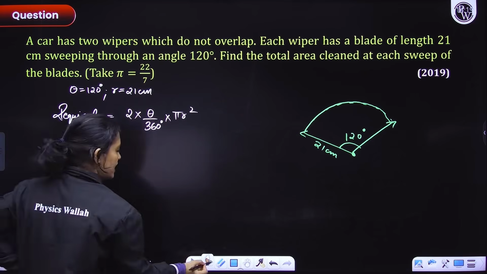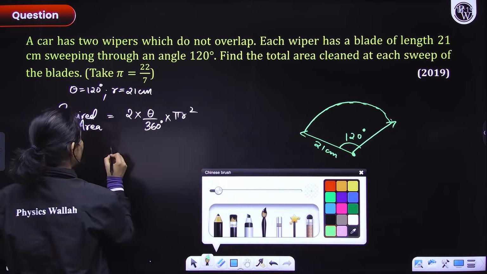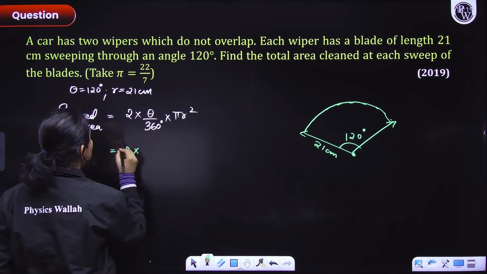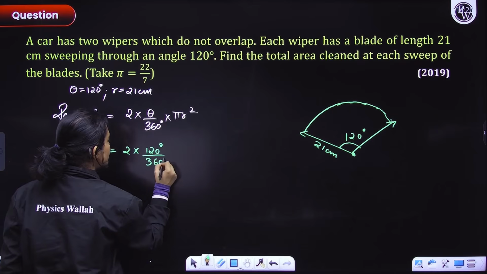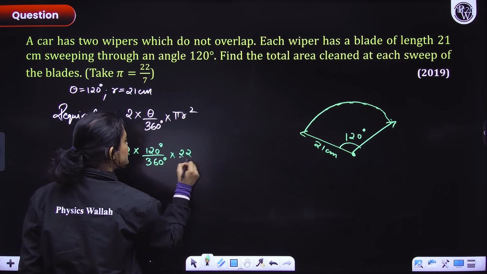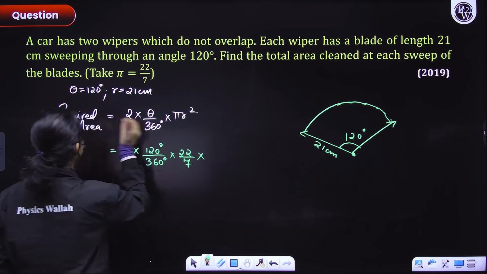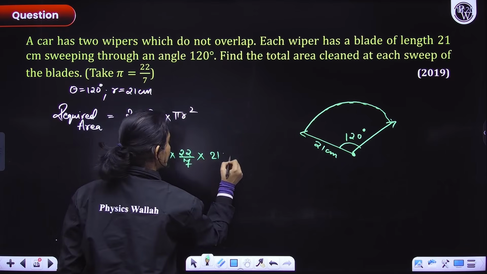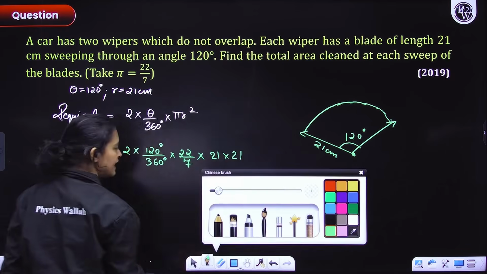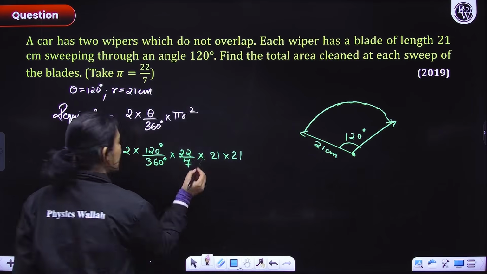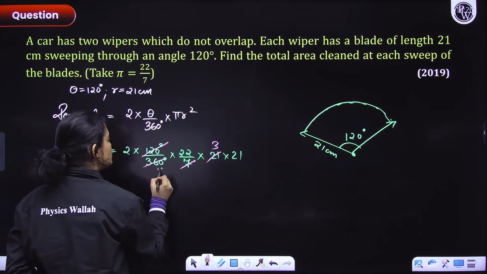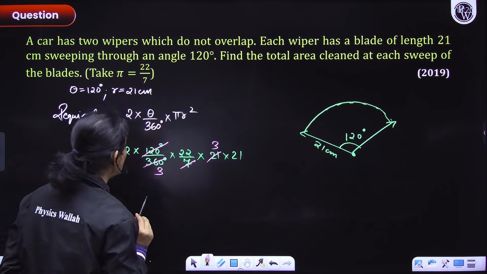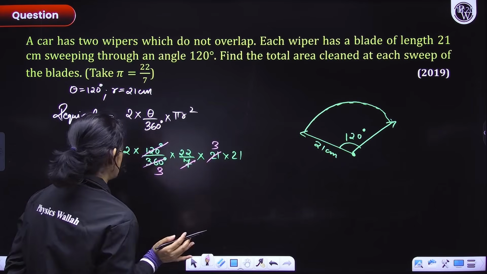Now let's quickly do the calculation here, everyone. So we'll have 2 into 120 degrees divided by 360 degrees into 22 over 7 into radius square. So radius is 21, so 21 into 21. Now let's quickly cancel it, everyone. So I can cancel this 7 here. 7 into 3 is 21. 120 into 3 is 360 degrees. And I think that's it. We can't cancel anymore.